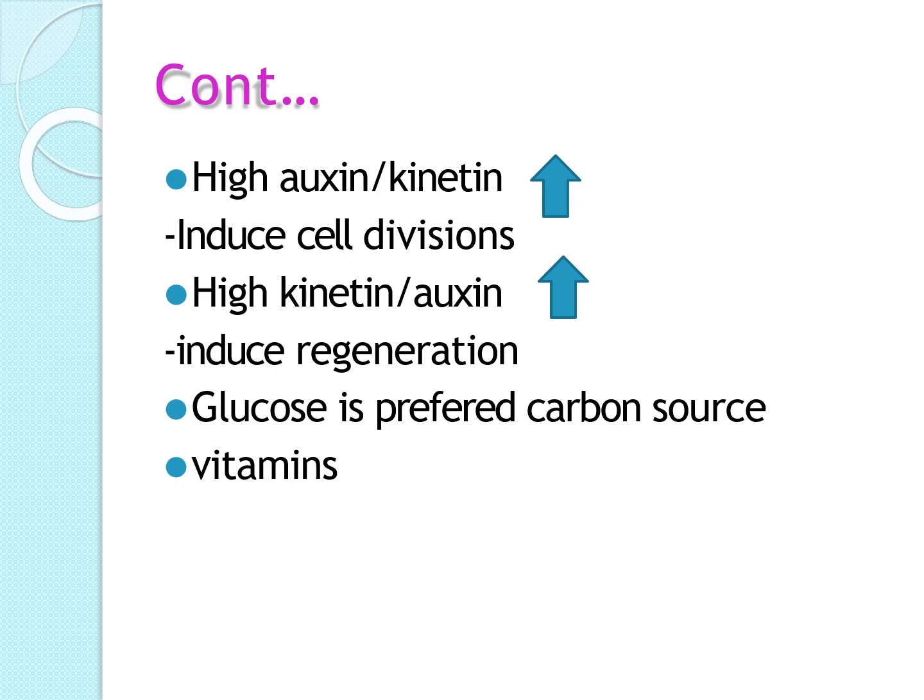And when you speak about hormones, there should be high auxin and low kinetin, which induces the cell division. Similarly, high kinetin with low auxin induces regeneration, and then glucose is preferred as a carbon source, and some amount of vitamins should also be added.